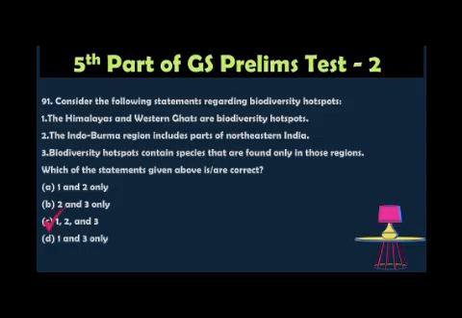The correct answer is all of the above, because the Himalayas and Western Ghats are biodiversity hotspots. Yes, of course, there are many species and it's recognized as a hotspot. And the Indo-Burma region includes a part of northeastern India. That is also a right statement. Biodiversity hotspots contain various species that are found only in that region. That is also a correct statement. So the option is all of the above.